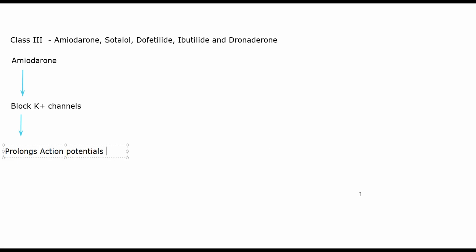It will prolong action potential duration in atrial and ventricular muscles, basically decreasing the conduction in those muscles and letting them rest a little bit. That is the primary function of amiodarone.